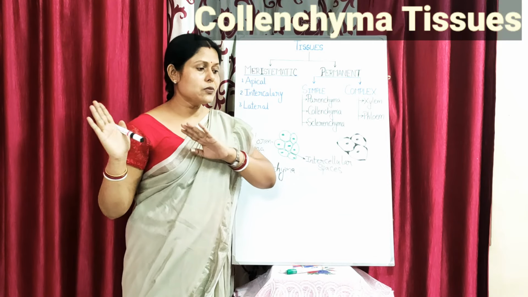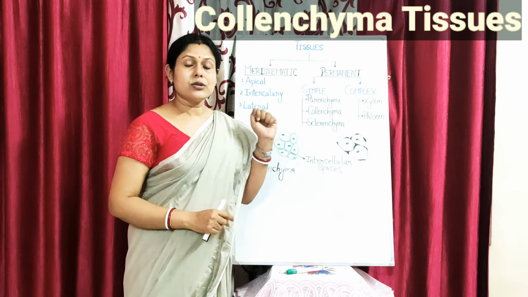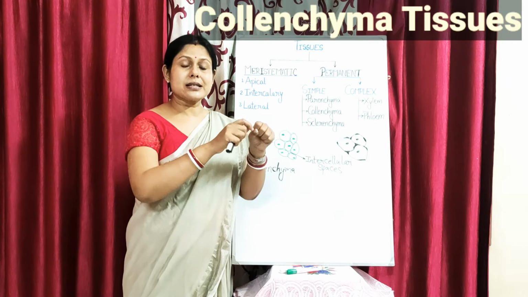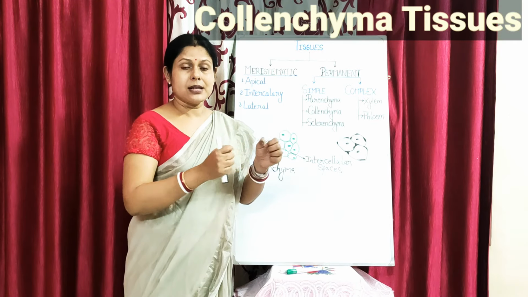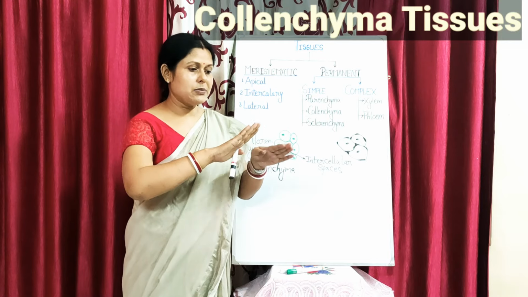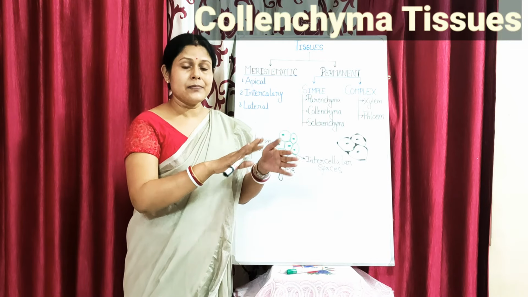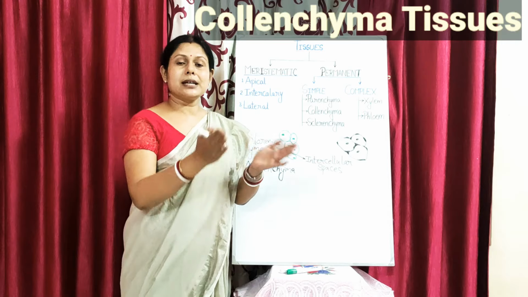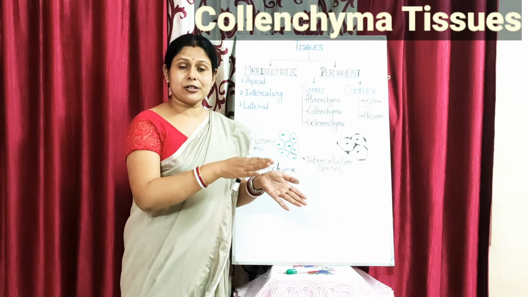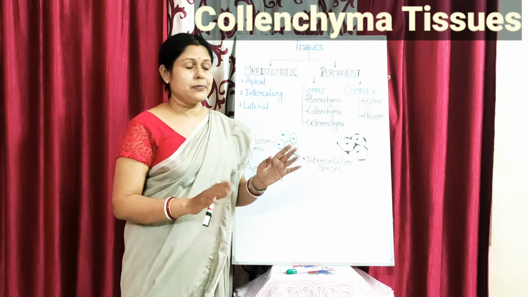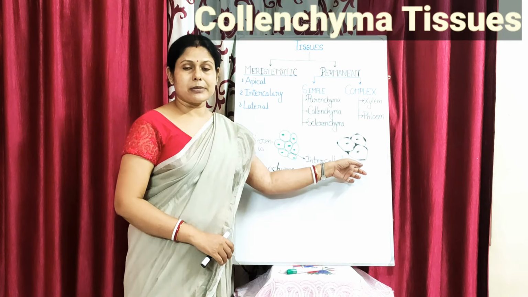As a result, even if the wind is blowing very hard, it will not result in the breaking of the plant parts. They will be so flexible and elastic that they will bend, but again come back to their original form without breaking. So that is the function of the collenchyma tissue.